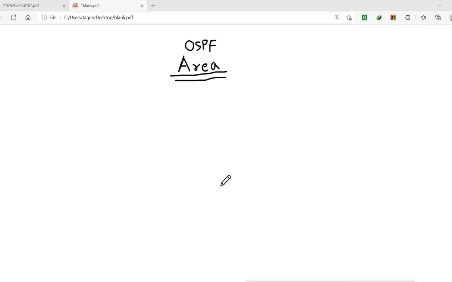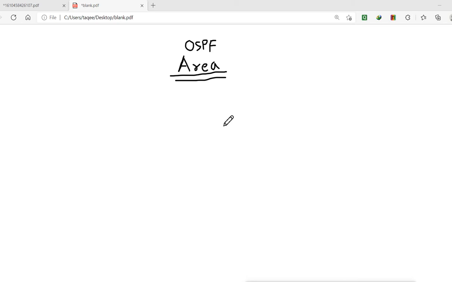There is no need to configure the area, because if you want to connect different areas, you don't have to do extra configuration. These areas can be easily connected. It is not an autonomous system. If you want to connect to another autonomous system, then you have to configure the exterior gateway protocol, BGP. Otherwise you cannot do that. But because the area is within the autonomous system, you don't need any extra configuration to connect the different areas.